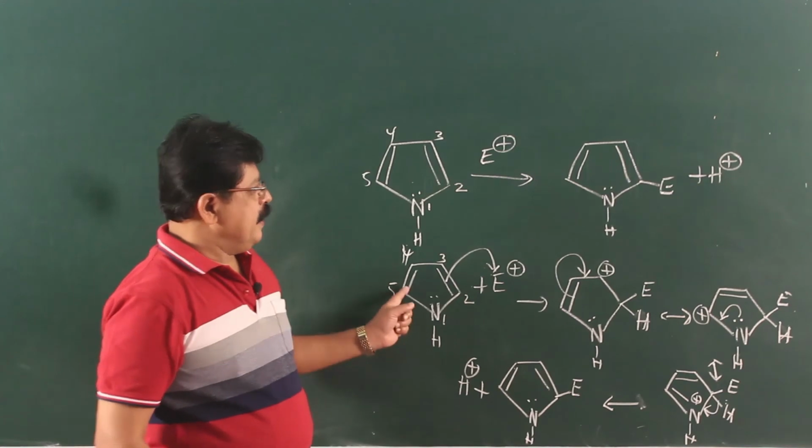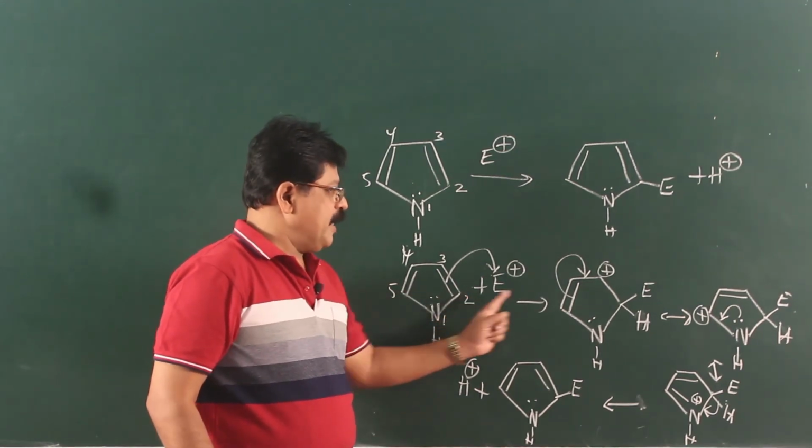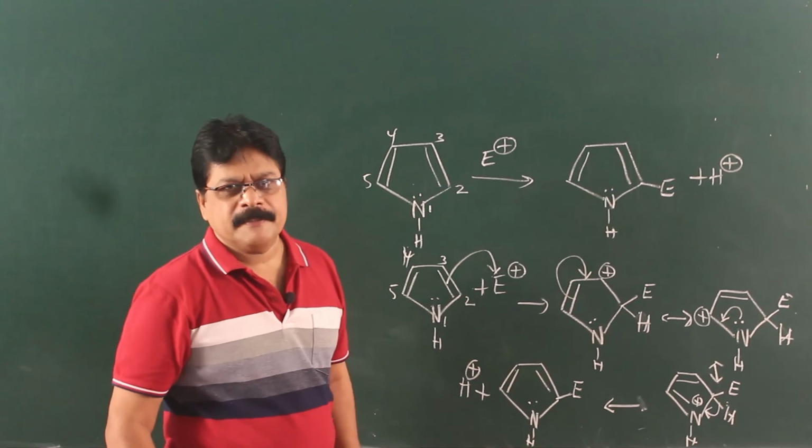So, here when the attack is at position 2, you get 1, 2, 3 resonating structures.